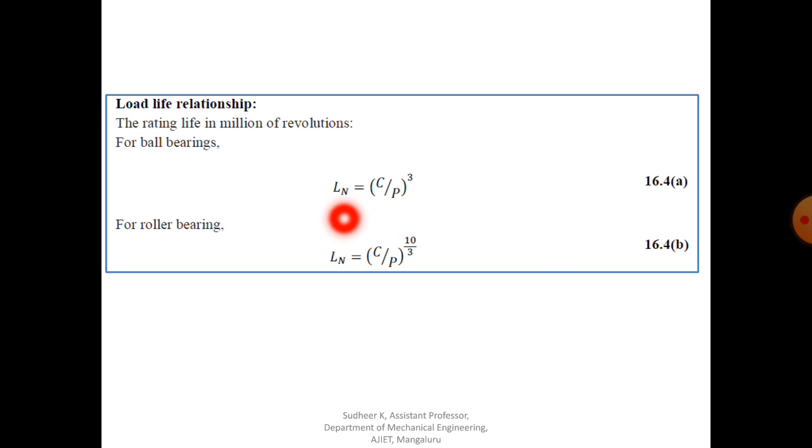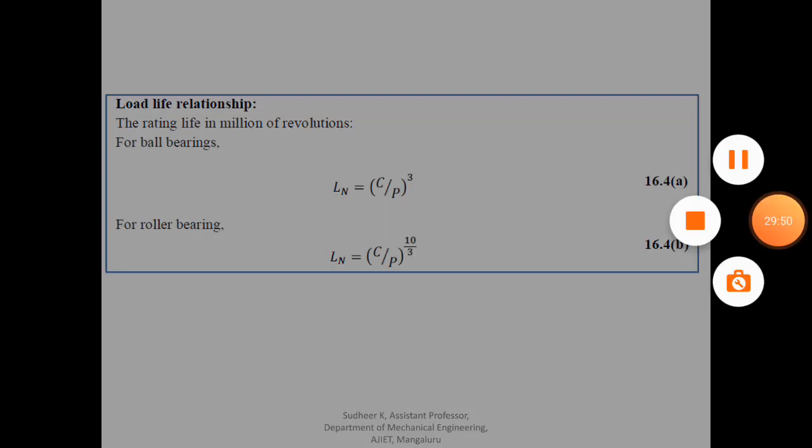That is nothing but the rated bearing life. So it is a very important equation, because it gives you a relationship between the dynamic load capacity and equivalent load. So that is about the load life relationship.